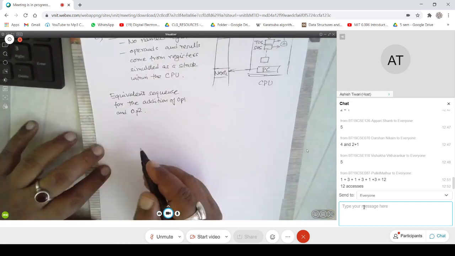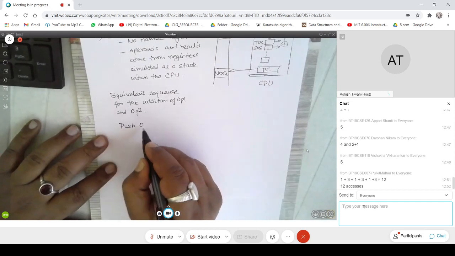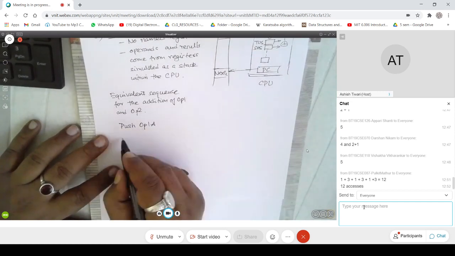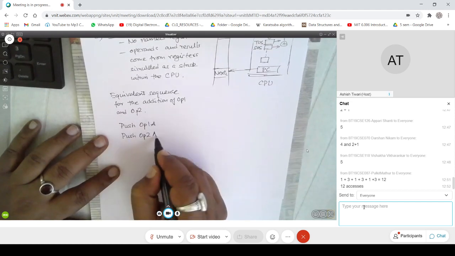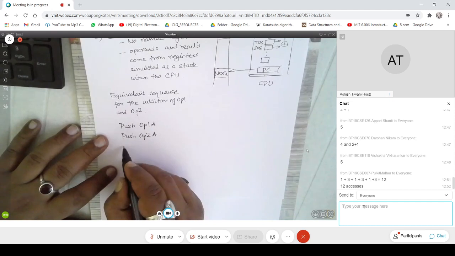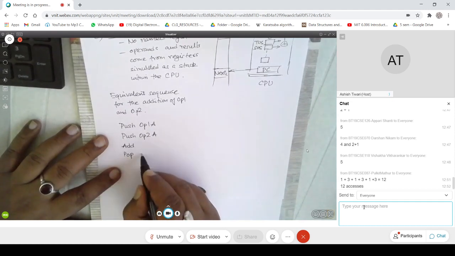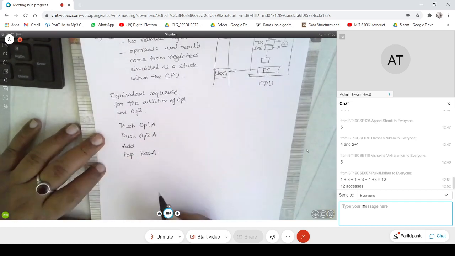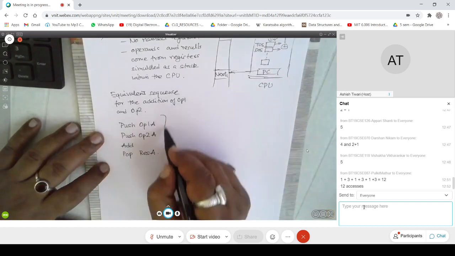Well, I can have something like this. I can say push operand 1 address, push operand 2 address, add, and pop result address. Okay, so this is the entire sequence.